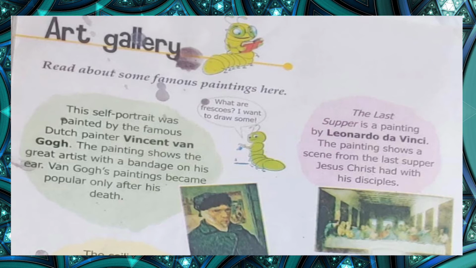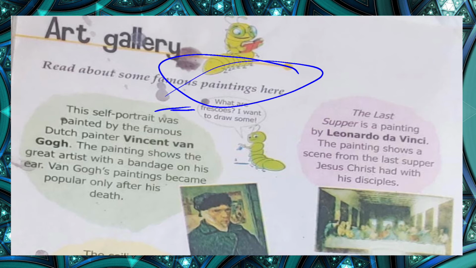The next one is on page number 76. All right, art gallery. Here you have to read about some famous paintings by some famous painters. What are frescoes? Frescoes means a painting that is based on water-based paint.